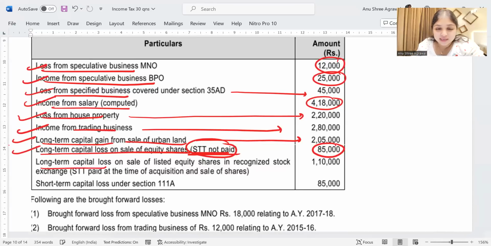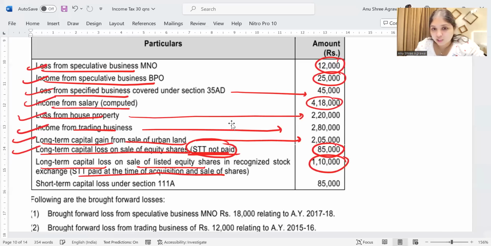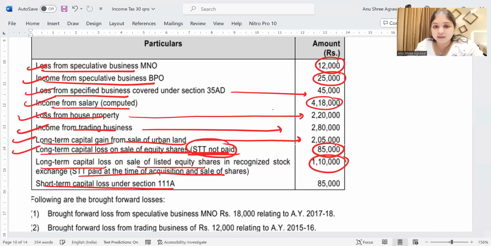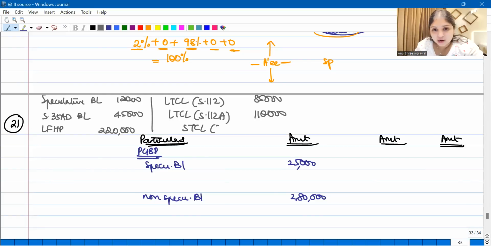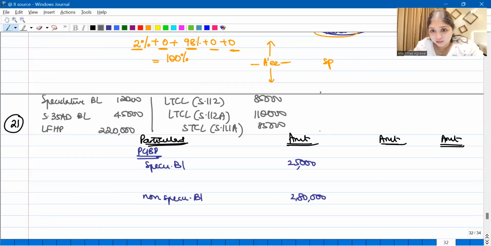Then we have LTCL on sale of listed equity shares, STT paid at the time of acquisition and sale. So we have one more LTCL. This is 112A LTCL. How much LTCL do we have? 1,10,000 we have. Then we have STCL under section 111A, how much is that? That is 85,000 rupees. These are all current year losses.